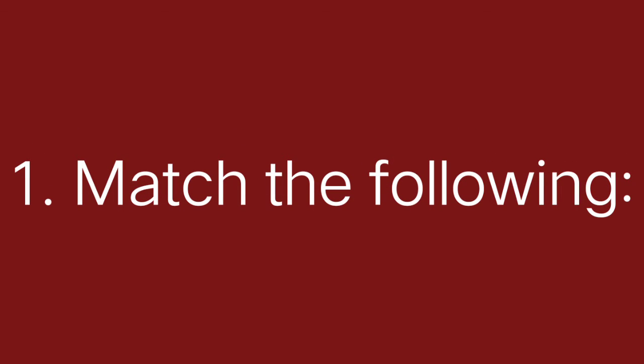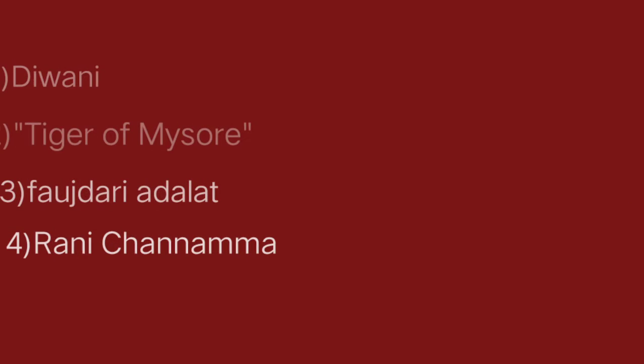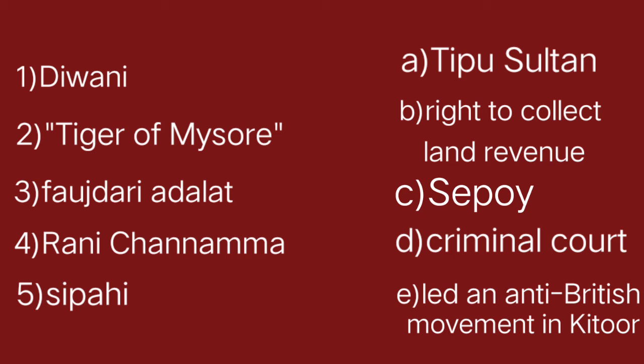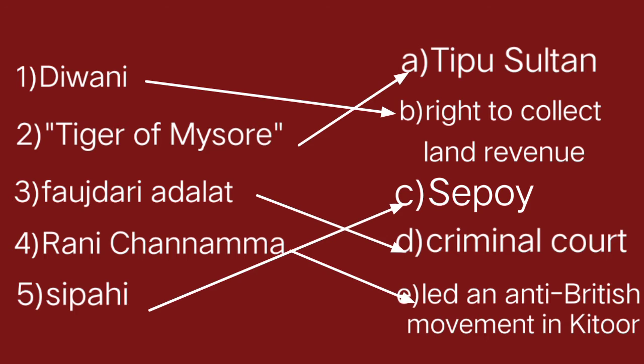The question for match the following is, in one section we have Diwani, Tiger of Mysore, Fauzdari Adalat, Rani Channamma and Sipahi. In the opposite section we have Tipu Sultan, right to collect land revenue, Sepoy, criminal code, and number E is led an anti-British movement in Kittur. Okay, so this is the question. Answer for match the following is Diwani matches right to collect land revenue, Tiger of Mysore is Tipu Sultan, Fauzdari Adalat criminal code, Rani Channamma led an anti-British movement in Kittur, Sipahi is Sepoy.